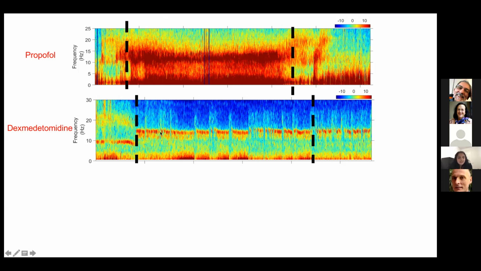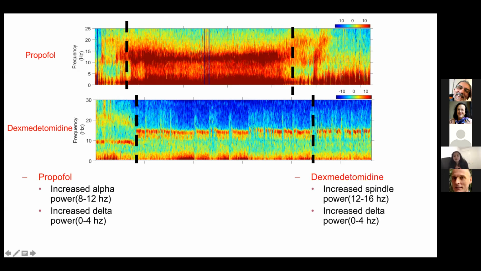And here is the spectrogram of dexmedetomidine. When the patient is in a deep sedated state, you can see the increased power in the spindle band and also in the delta band here. From this, we can conclude that different drugs produce different EEG signatures.